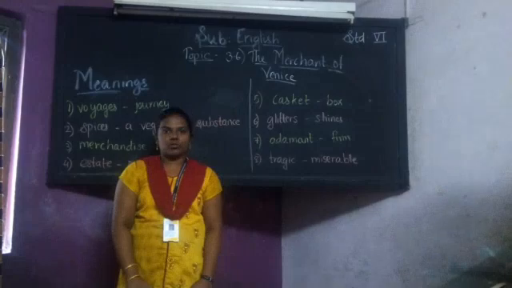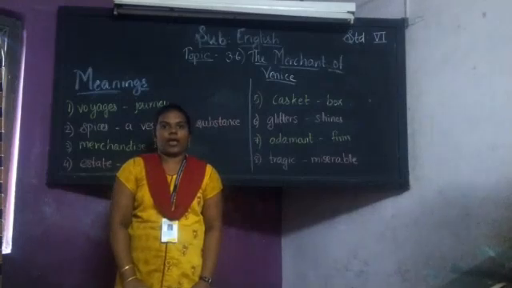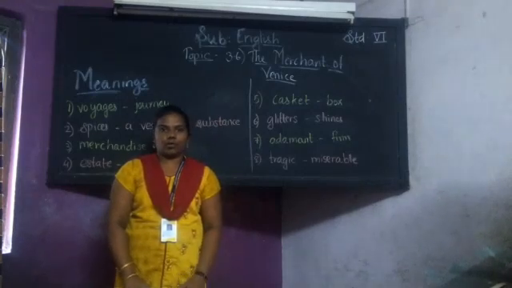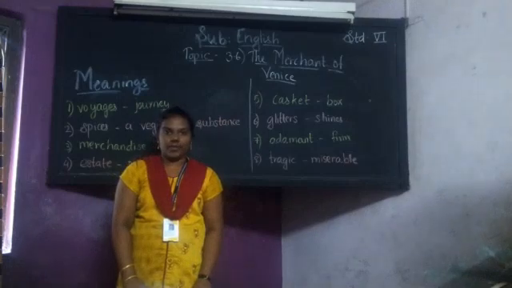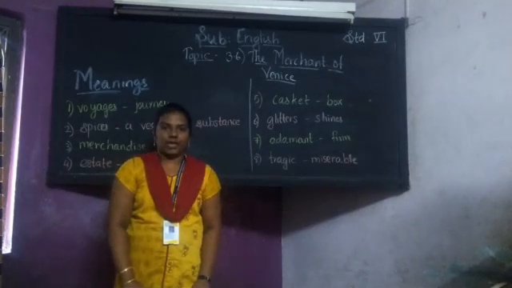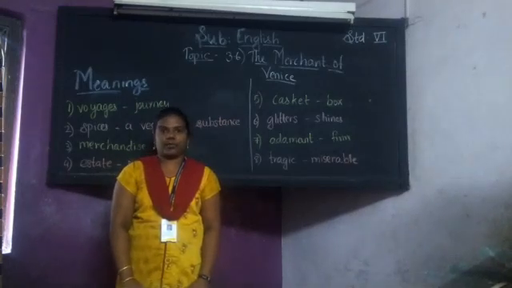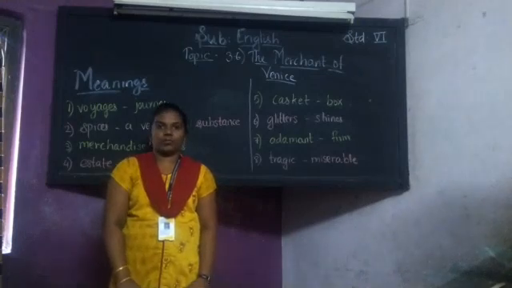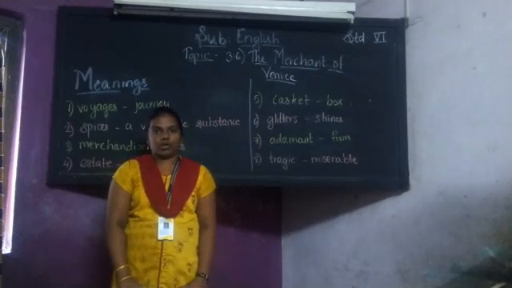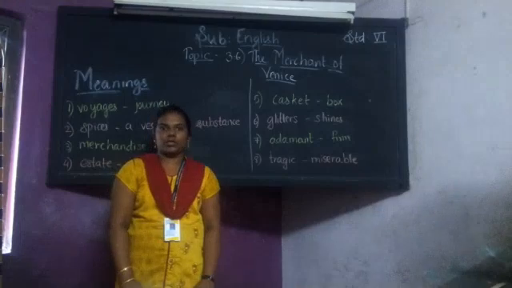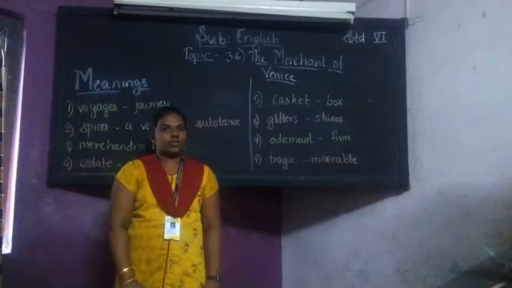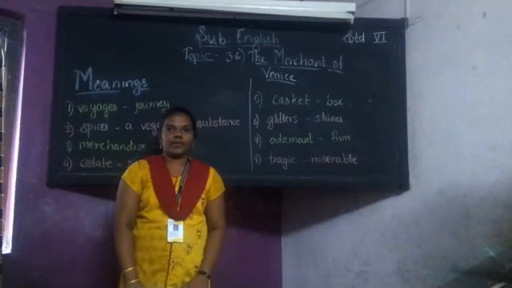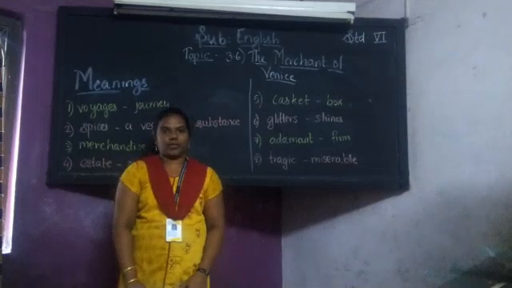So Shylock goes to the court, and in that court, Antonio wins, and Shylock realizes his mistake, that whatever he had asked was not proper. So this is what we study in the chapter The Merchant of Venice. So this is what the chapter is about. Then we studied about the hard words and their meanings.